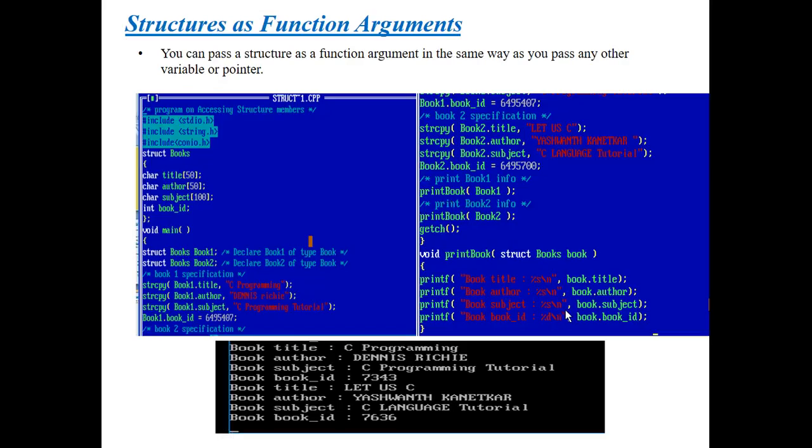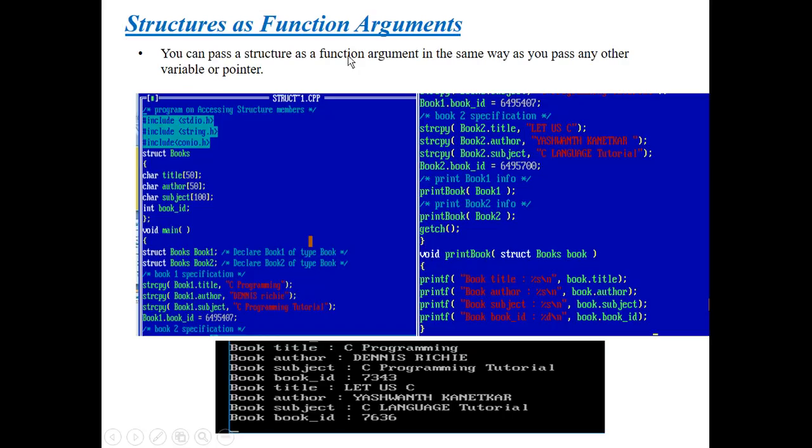This is the syntax for how we can pass a structure as an argument to a function. Print book is my function name, of void type. Next, this is the argument, or parameter. Here I am passing the structure variable as an argument to the print book function.